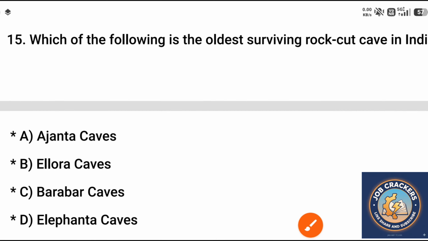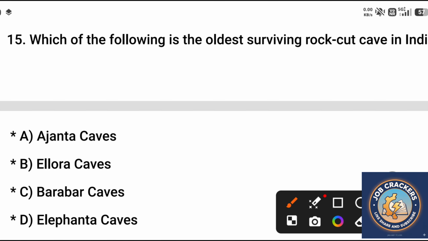Question 15. Which of the following is the oldest surviving rock-cut cave in India? A. Ajanta Caves, B. Ellora Caves, C. Barabar Caves, D. Elephanta Caves. Correct answer is option C.